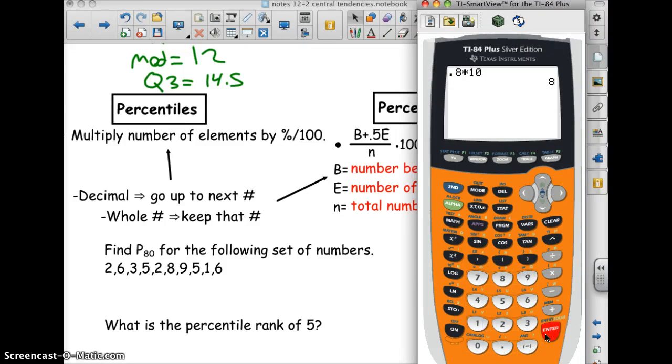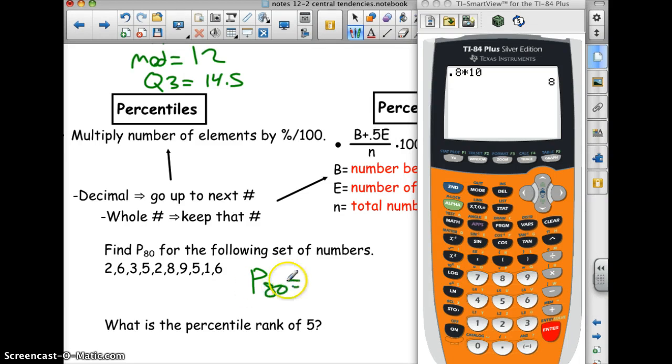So it's the 8th element. If it's a whole number, I keep that number. So it's the 8th element. 1, 2, 3, 4, 5, 6, 7, 8. The P80 is equal to 5. If it was a decimal number, I would round up to the next one.